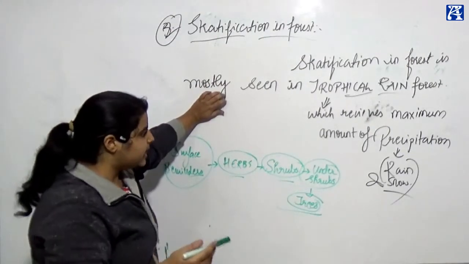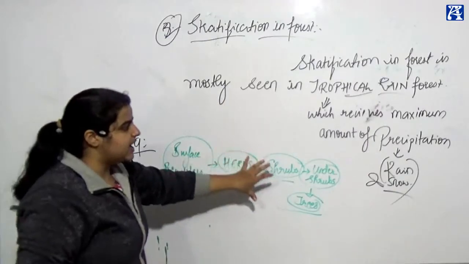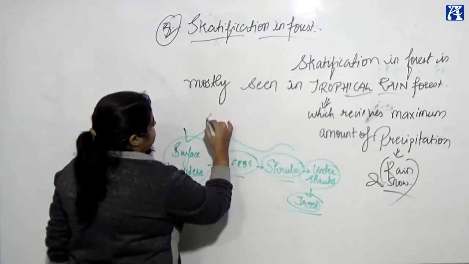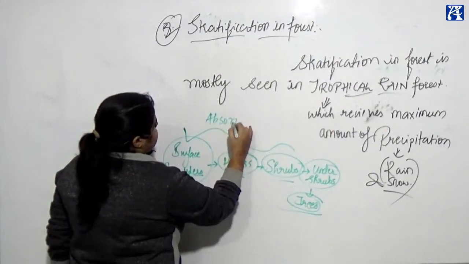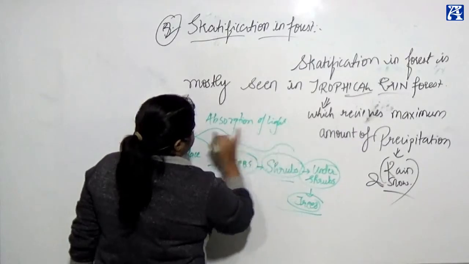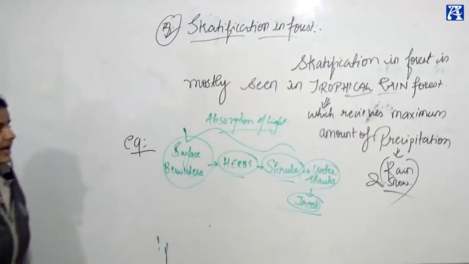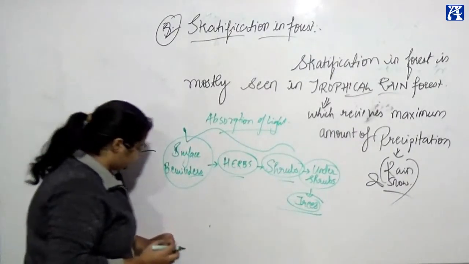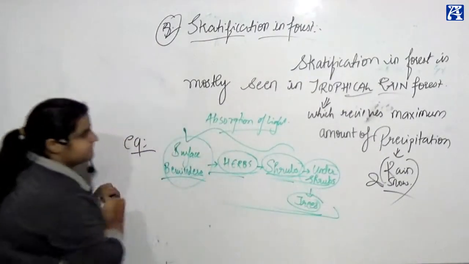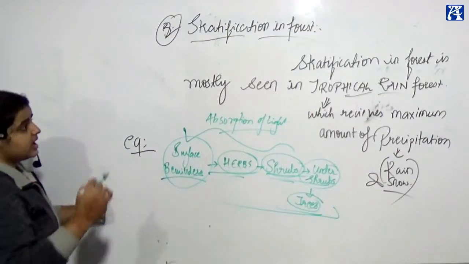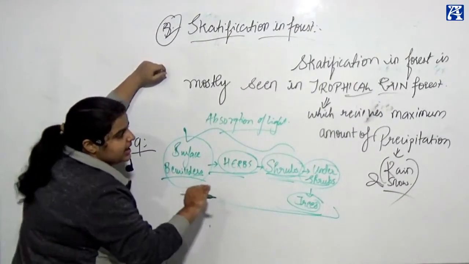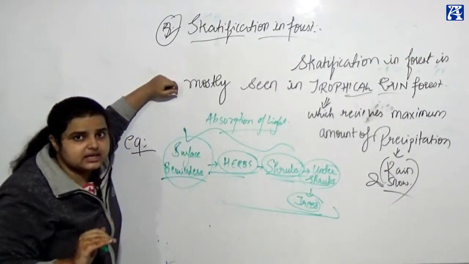That is the layer by layer arrangement of the plants based on their absorption of light. This is called the layer by layer arrangement for the absorption of sunlight by the plants. It is called stratification in the forest.